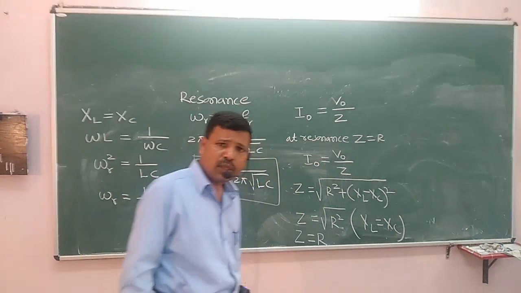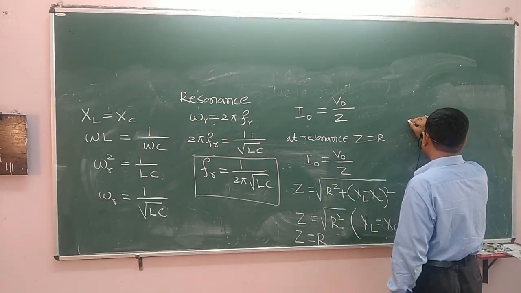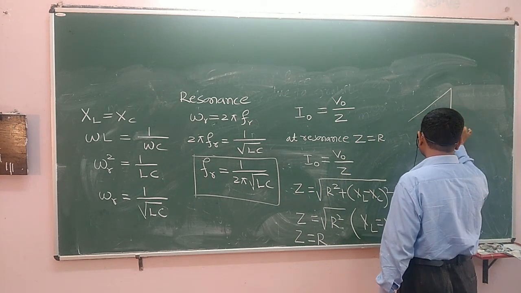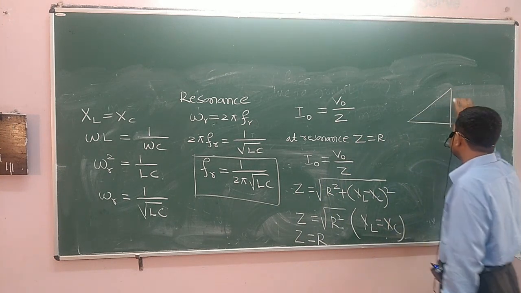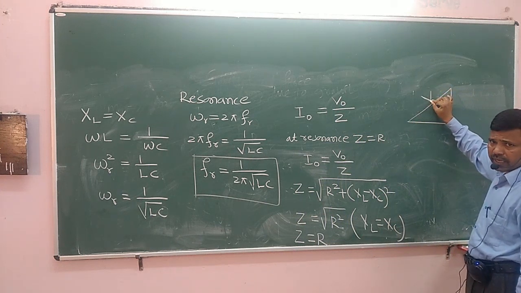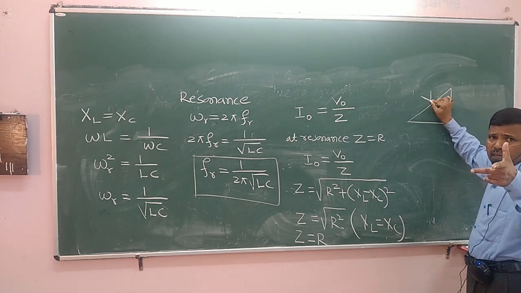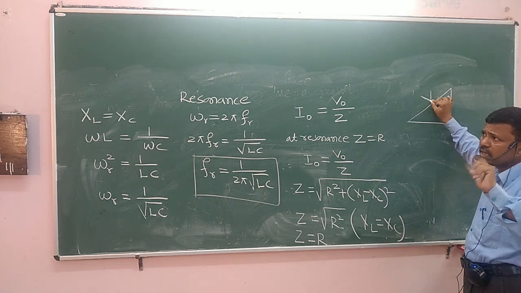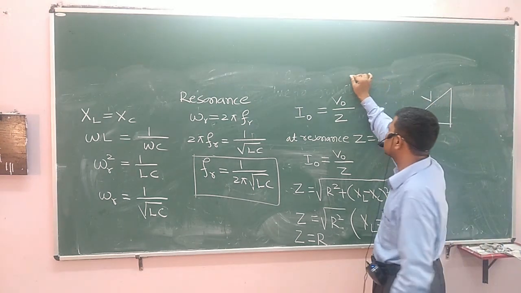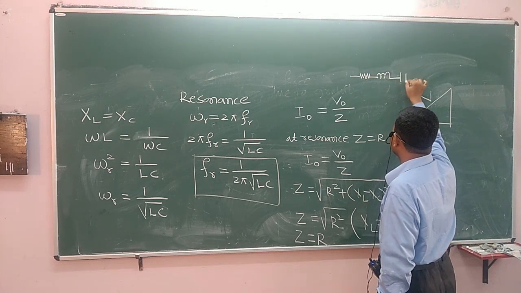Phase difference between three voltages. As we have proved by using this phasor diagram, this is V, the net voltage between VC, VR and VL. There are three voltages because the LCR circuit contains three components, that is resistor, inductor and capacitor.